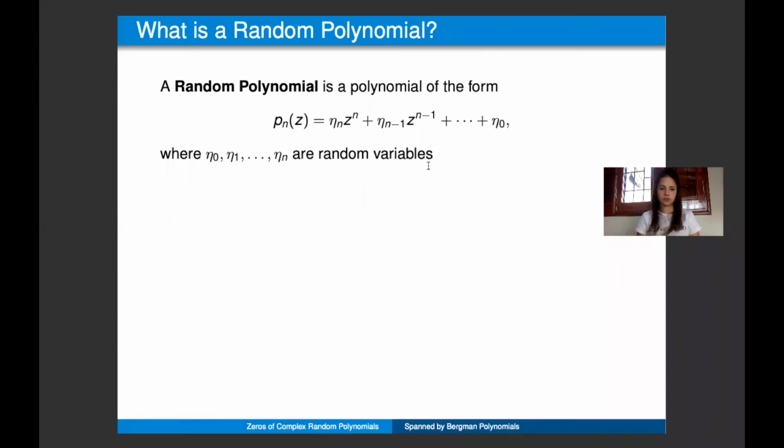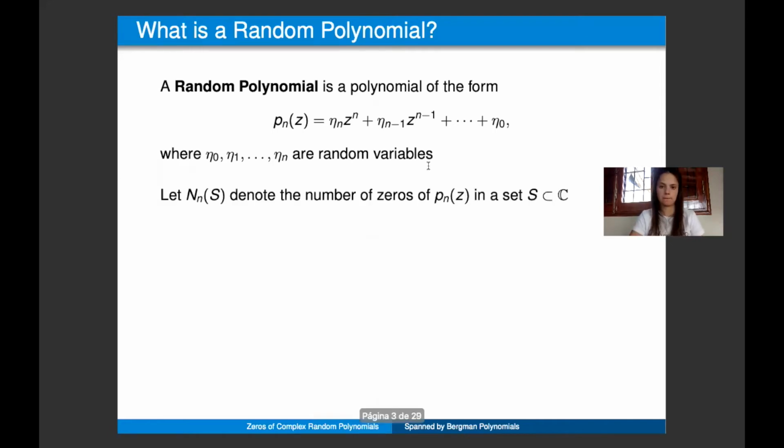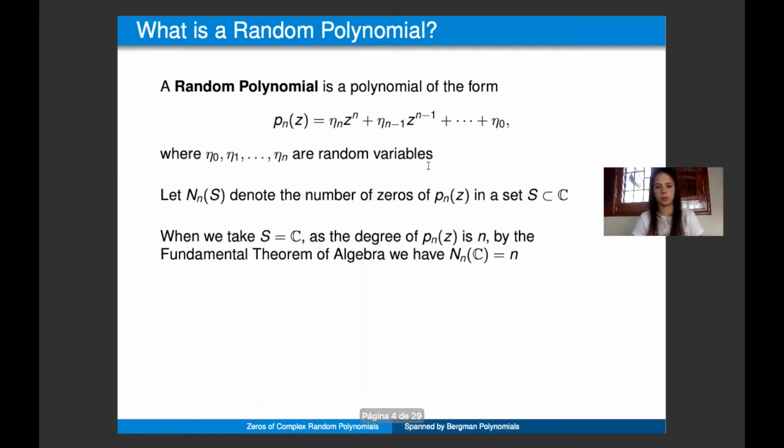First of all, we need to decide what a random polynomial is. A random polynomial is a polynomial with random variables taken as coefficients. Now, let N_n(S) denote the number of zeros of the random polynomial in a set S of the complex plane. When we take the set S to be the entire plane, as the degree of the random polynomial is n, by the fundamental theorem of algebra, we know that the number of zeros is equal to n.